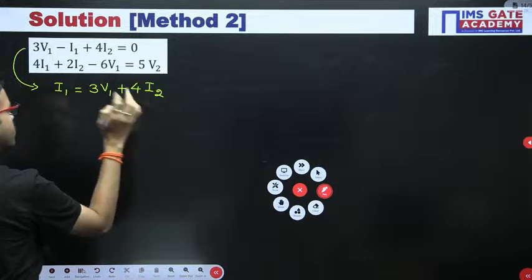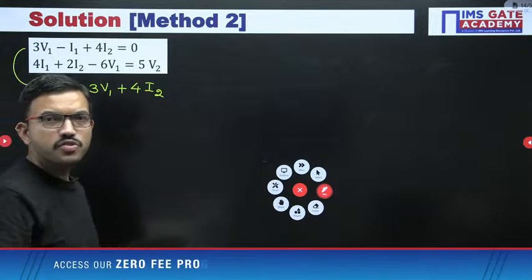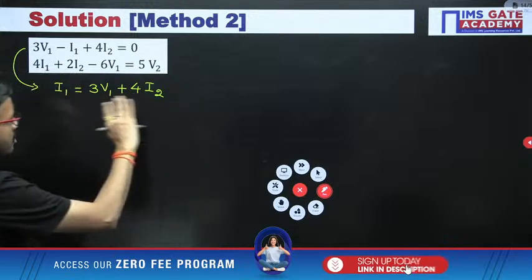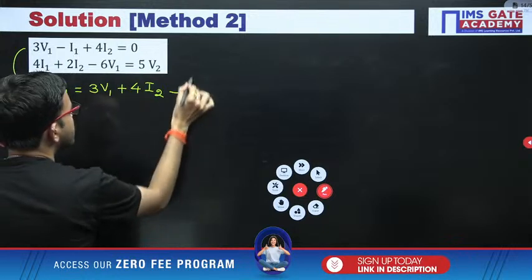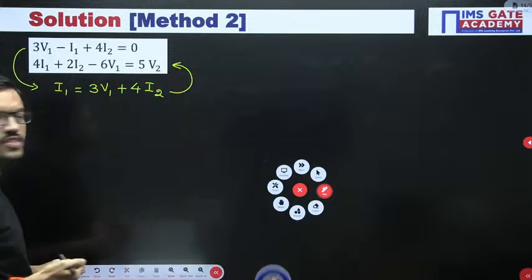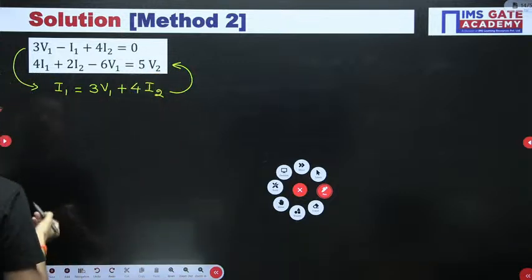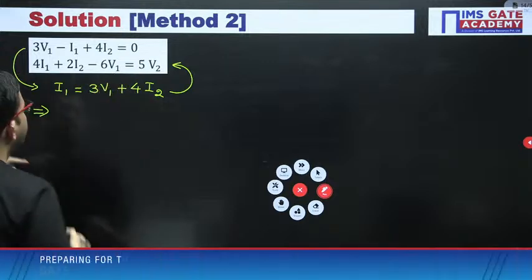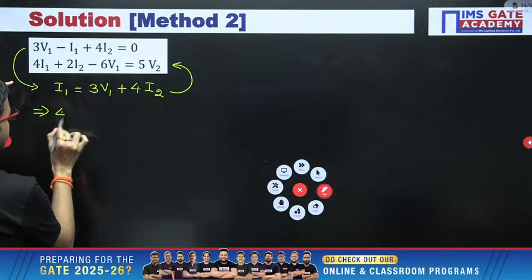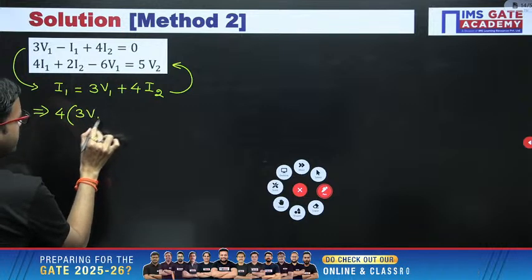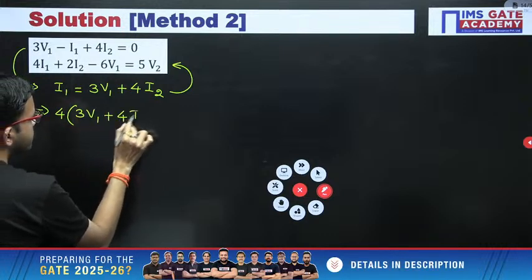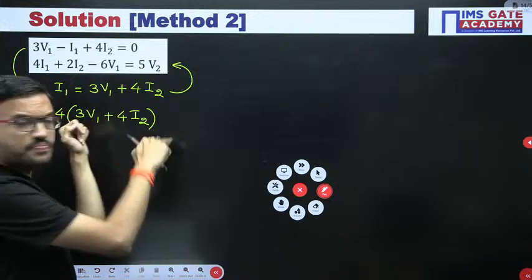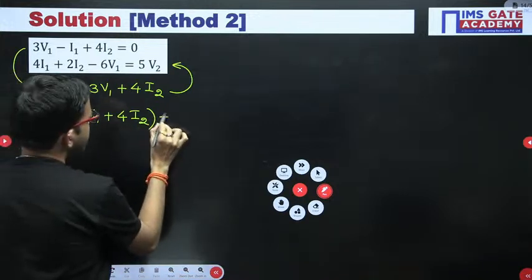Here our objective is I1 in terms of V1, V2. As of now I got V1, but here V2 is required. Okay, no problem. But what is the equation currently I got? This equation you can substitute here. Then what will happen? In place of I1, I am substituting this overall term. So here 4 into 3V1 plus 4I2, then plus 2I2